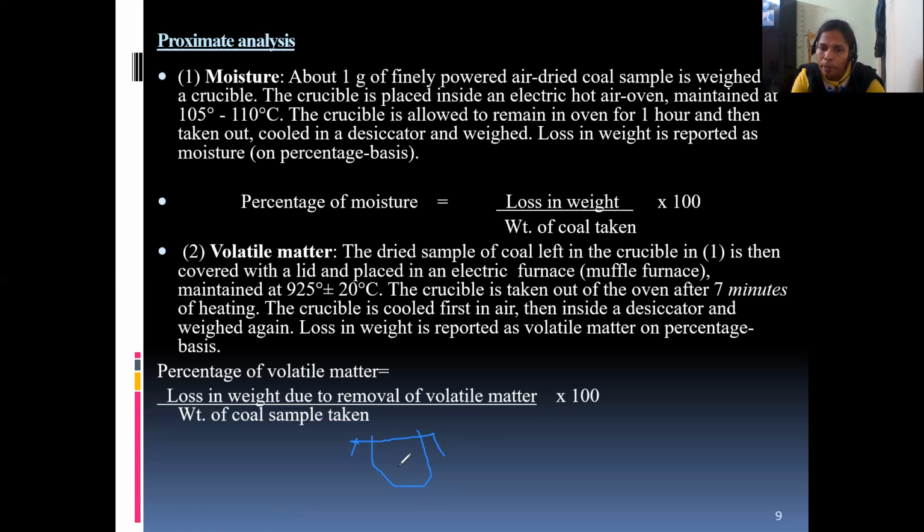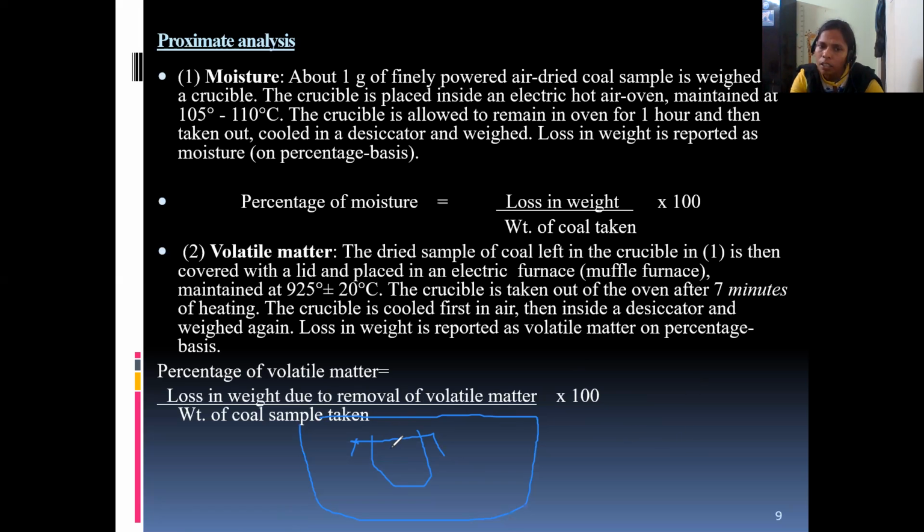We place the silica crucible along with the cap in the muffle furnace or electric furnace, maintaining the temperature at 925 plus or minus 20 degrees centigrade for 7 minutes. After 7 minutes, we remove the silica crucible from the furnace and, without the lid, place it in the desiccator for cooling.